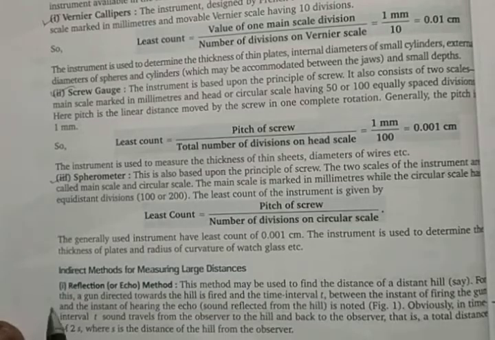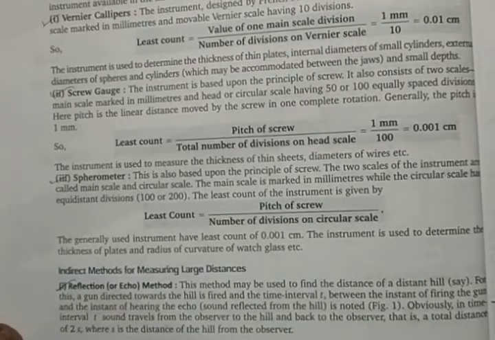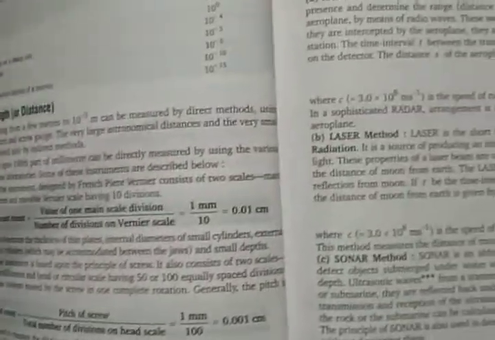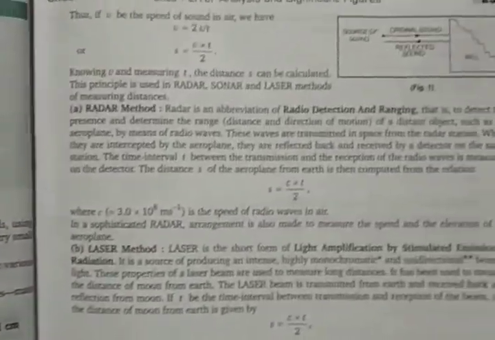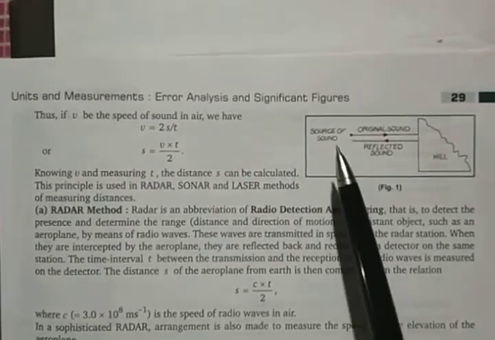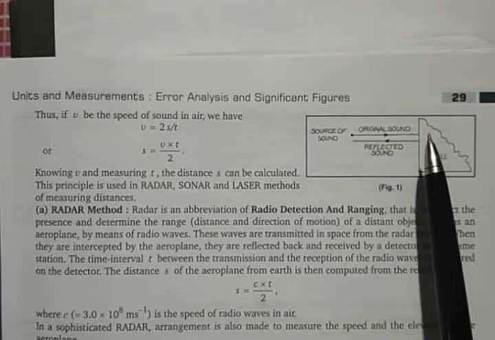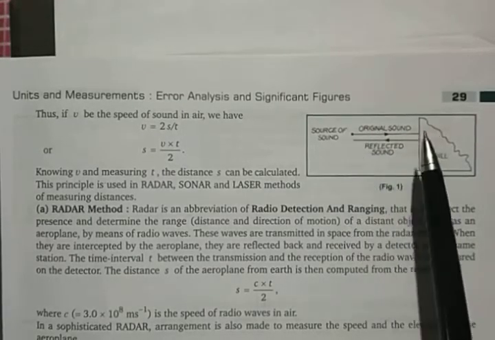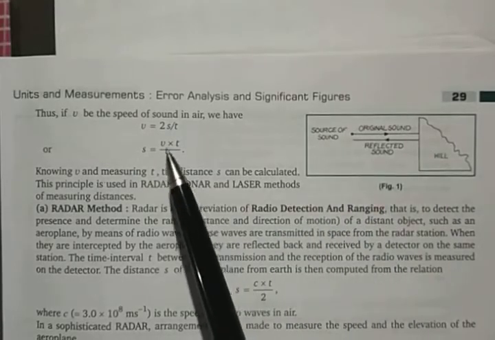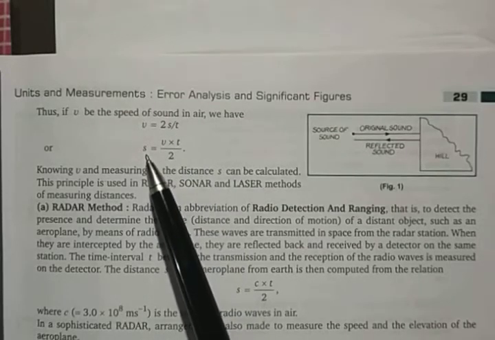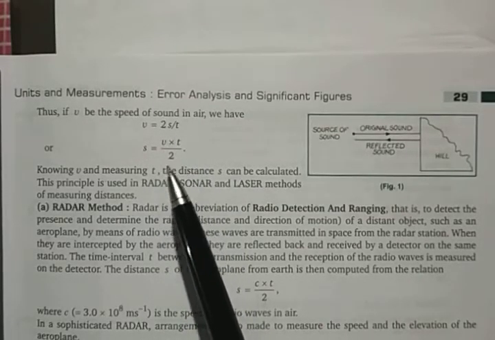One of the first is reflection or echo. This also you can read and understand. A very simple formula is given here, so you should know this one. When a sound is sent, it travels one way, gets reflected and comes back. So both the distance going and the distance coming back is given here as 2s divided by the total time taken to go and come back to the original point. So you can find the distance here as v into t upon 2.